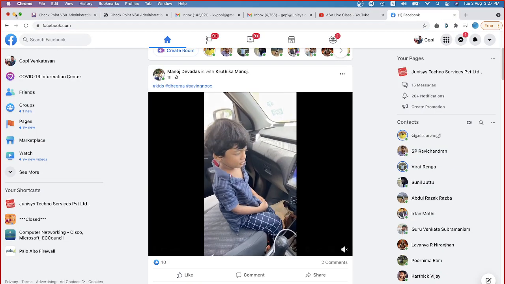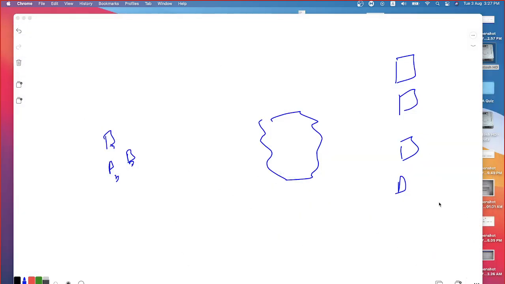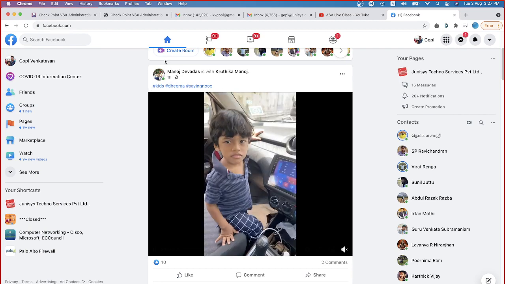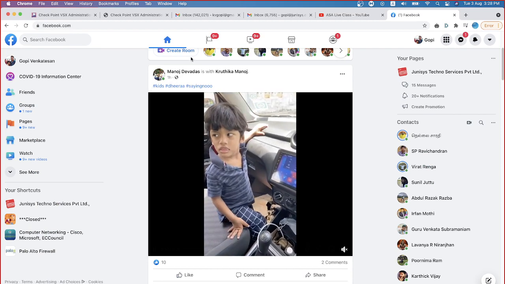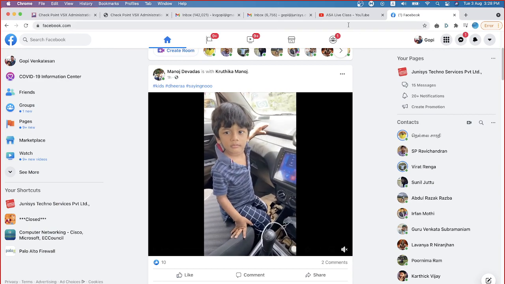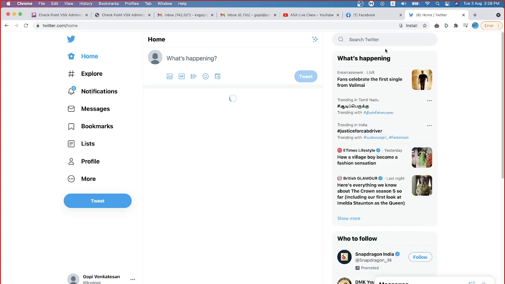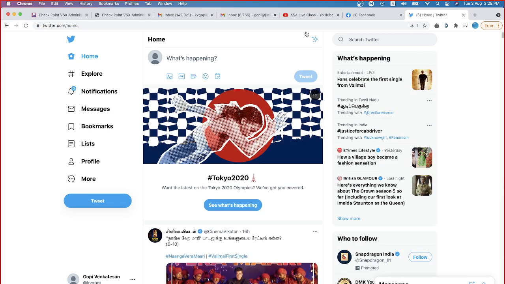Okay, so you have these applications, right? Now to access these applications, am I using any client software here other than the browser? Am I using that? No. Using the same web browser, I can also access Twitter. So that is again a different web application altogether. For any kind of application in the current scenario, all you need is a browser, nothing else.